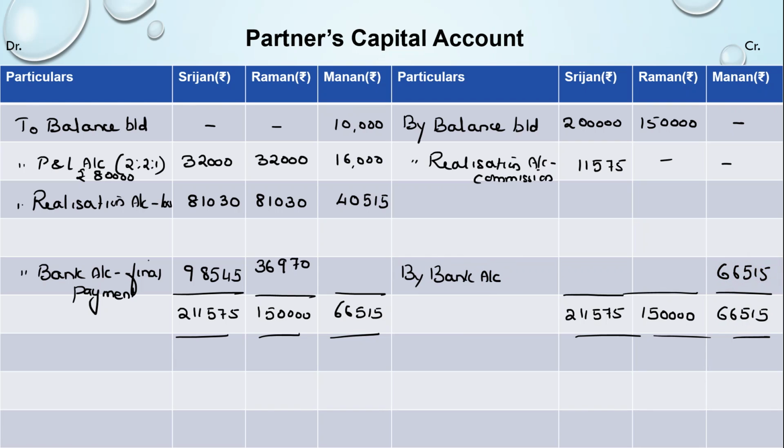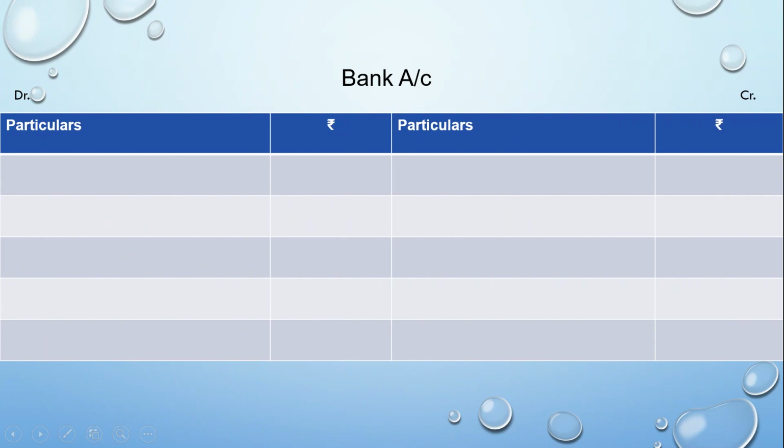So from the balance sheet, the bank balance, from the realization account, the amount received from the realization of assets, and the payments made from the realization account towards the liabilities, and finally these final payments and the amount received will be the part that would complete our bank account. With this, our partners' capital accounts are complete. Now let's prepare the bank account.